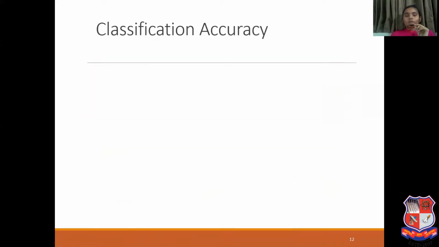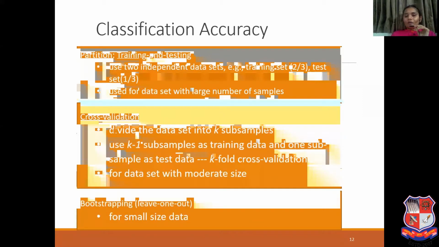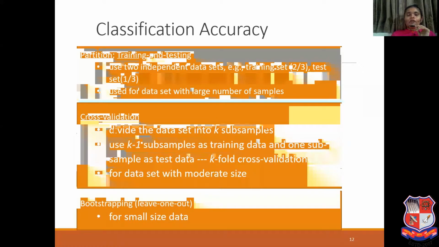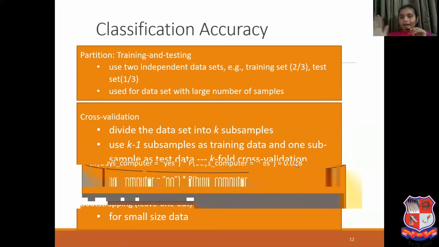Once you have covered all the classification methods, one more topic I have covered is that whenever you are considering any classification method, you need to evaluate that classifier. So which accuracy parameters are available for this? You can go with training and testing. You have the data set available, and you need to divide it into training data and testing data. The ideal is 2/3 as training data and 1/3 as testing data, and this is used for data sets with a large number of samples.